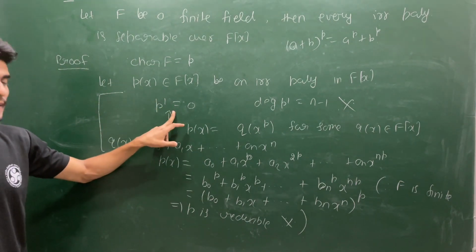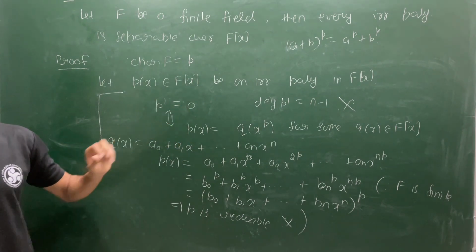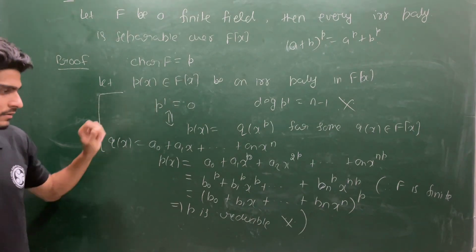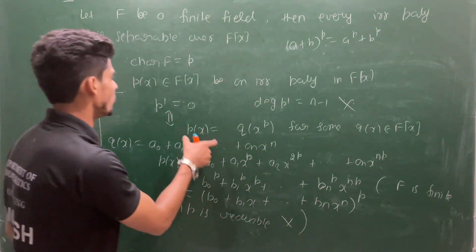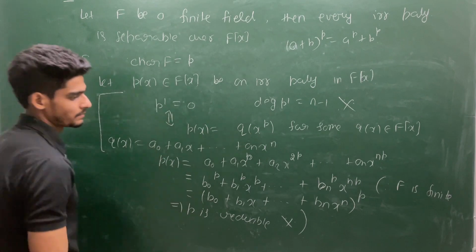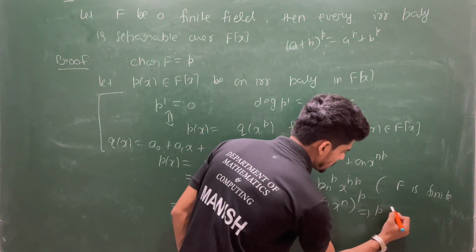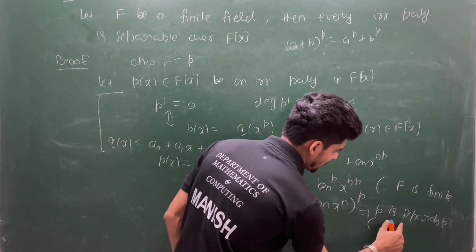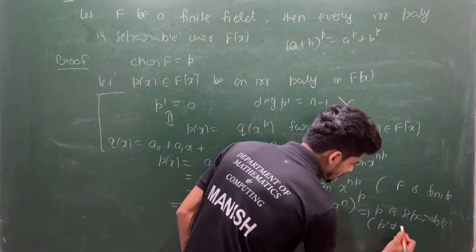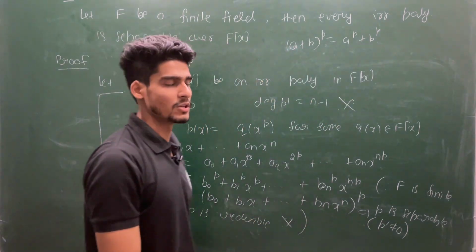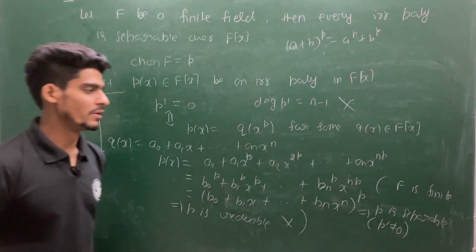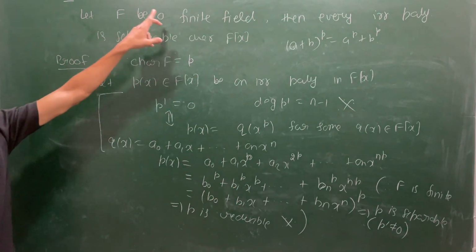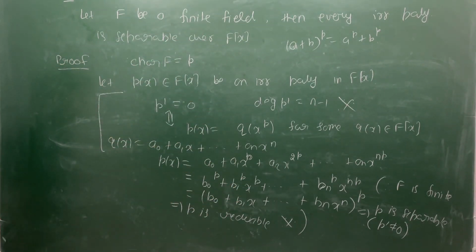This contradiction is arising because we assumed our p' is identically 0. That means this p' is not identically 0, and if p' is not identically 0, then p and p' have GCD 1. This implies we will not have this case. So this will force us, this p is separable, and this is coming from p' being non-zero. So first our p' is non-zero, and then our p will be separable. This property we have when F is a finite field, otherwise we cannot have this property.